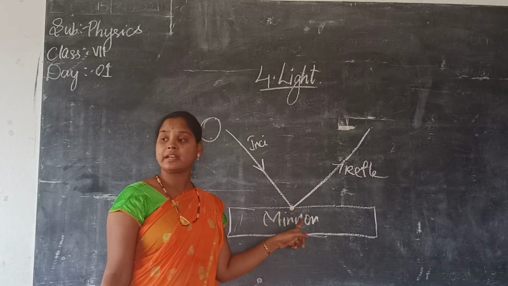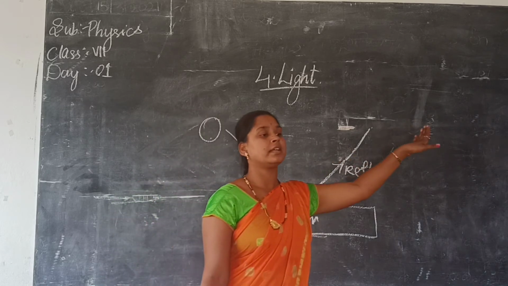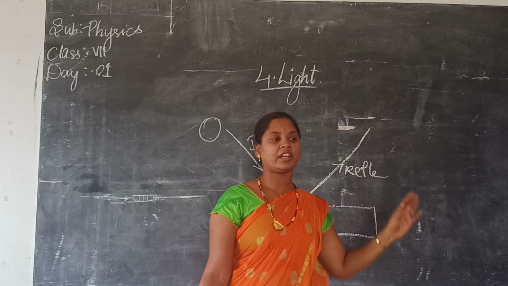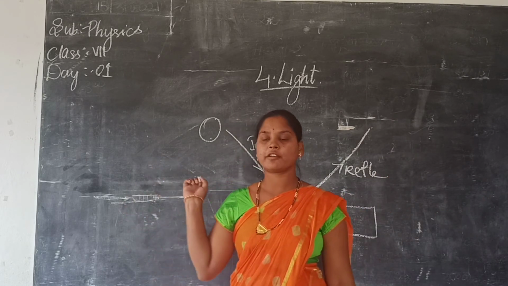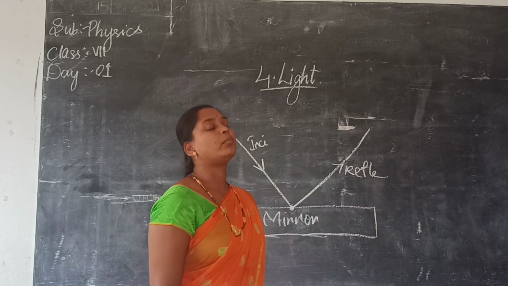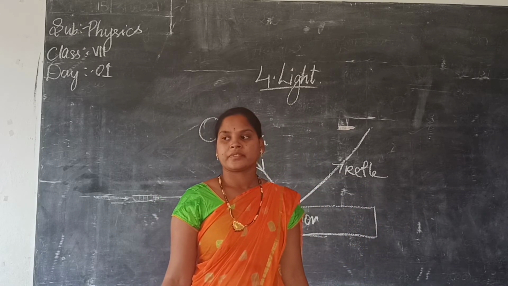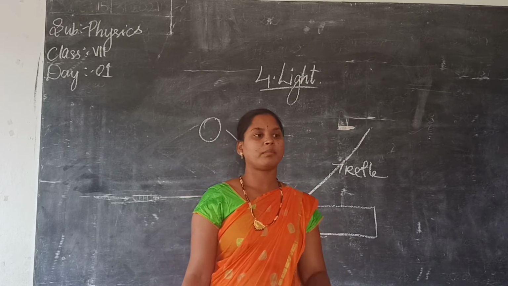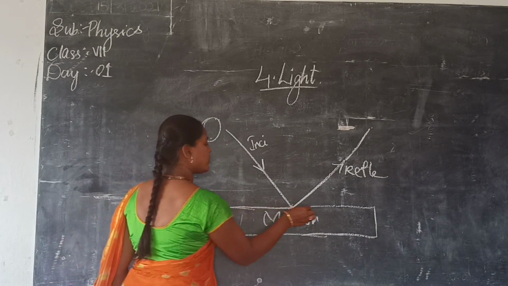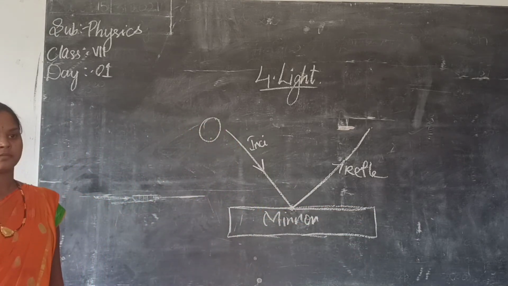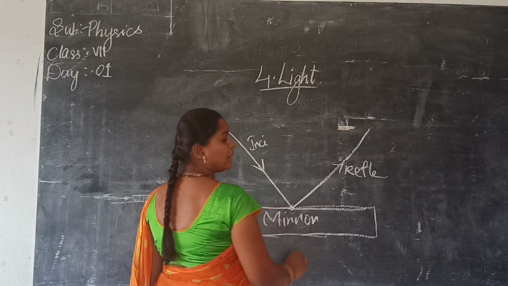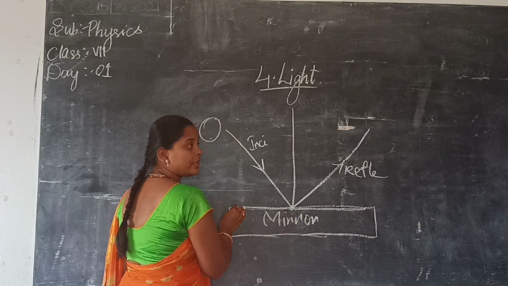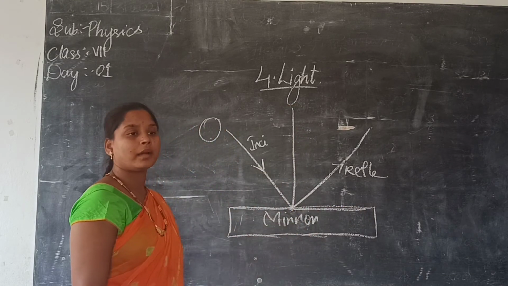After the incident ray falls at the incident point, what happens? It reflects back. That ray is called the reflected ray. Understood what is incident and what is reflected? In a plane we have the incident ray, the reflected ray, and one more line, the normal. Where will it be? In the middle. The line perpendicular to the mirror is called the normal.